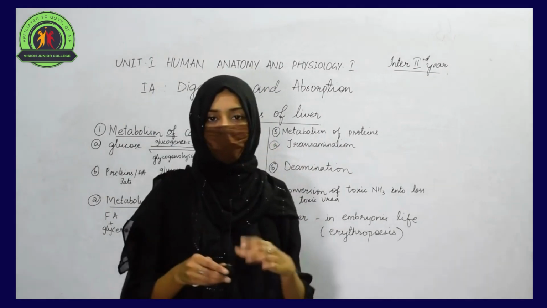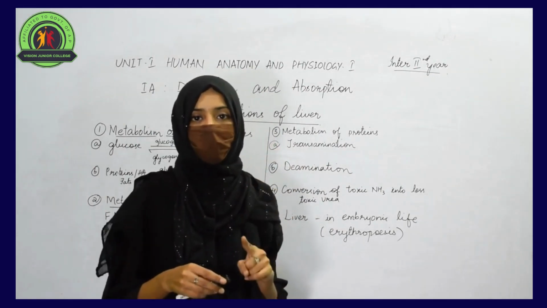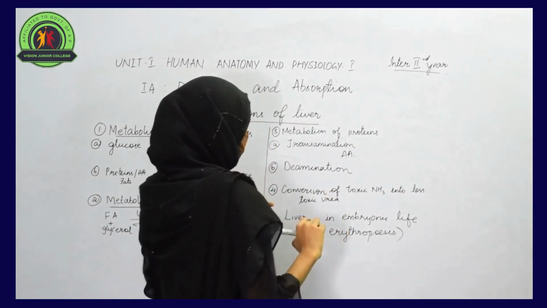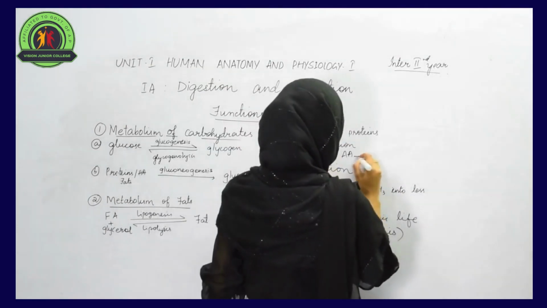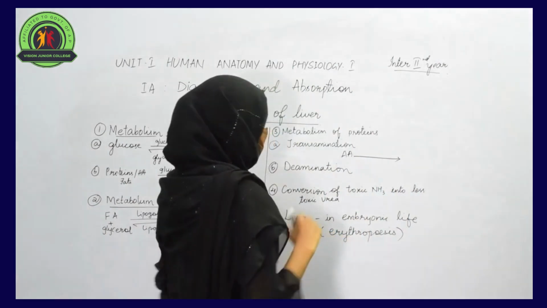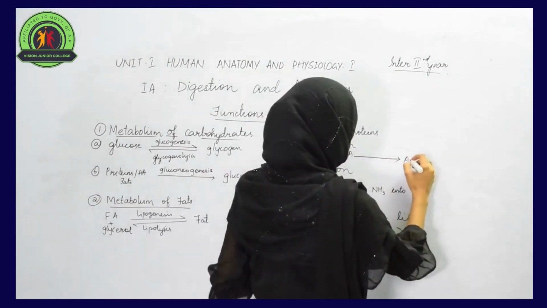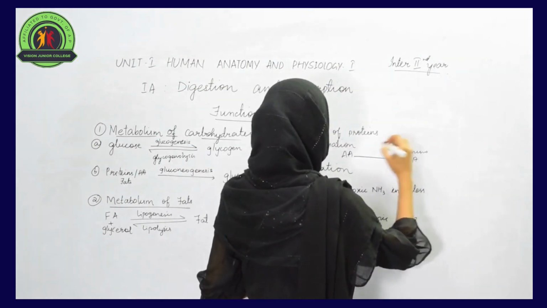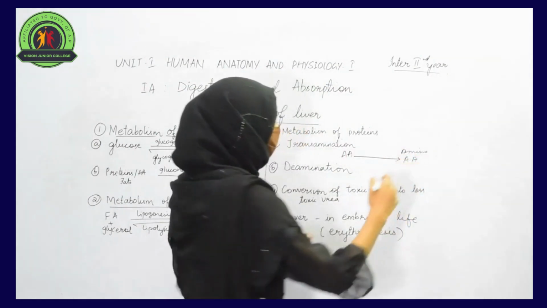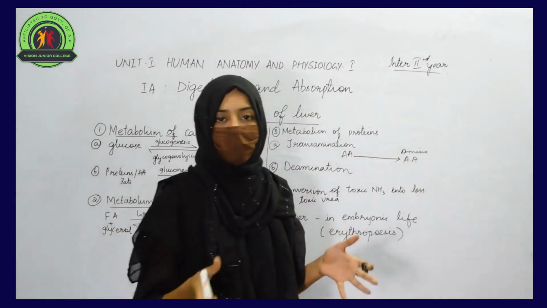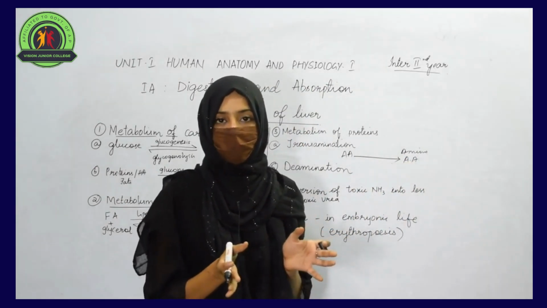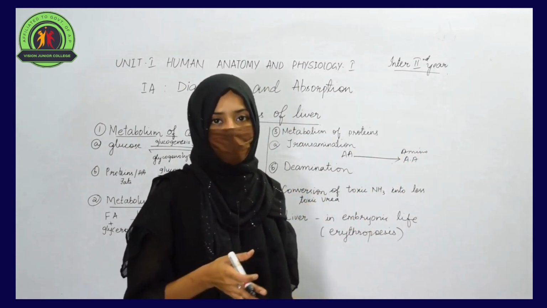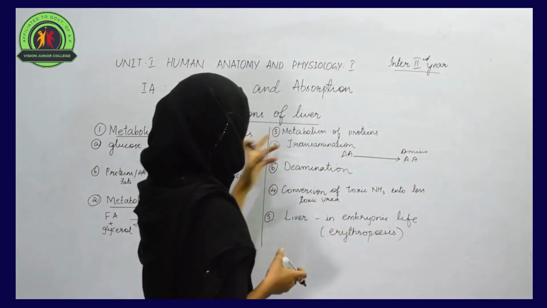Transamination means transfer of an amino group from one amino acid to another. Amino acids contain an amino group. When this amino group is transferred to another amino acid, it is called transamination. This is how amino acids get synthesized, and when these amino acids join together, they form a chain-like structure, and that is nothing but the protein.